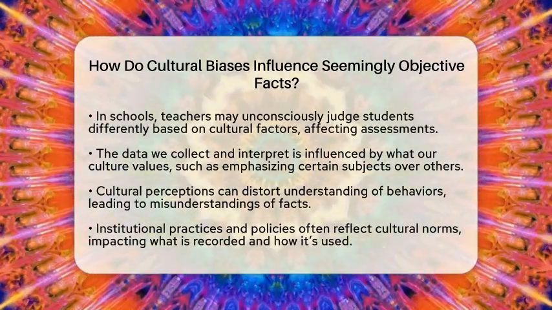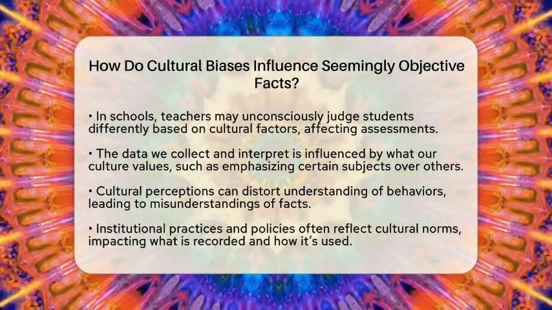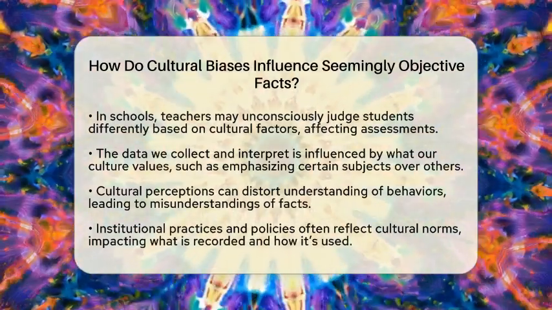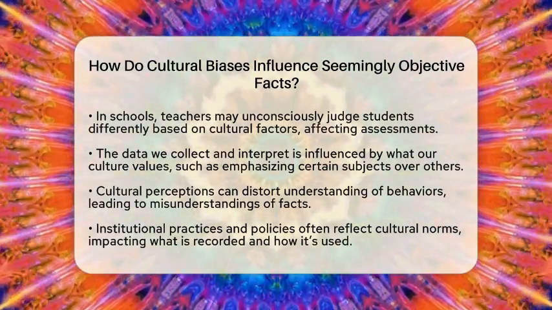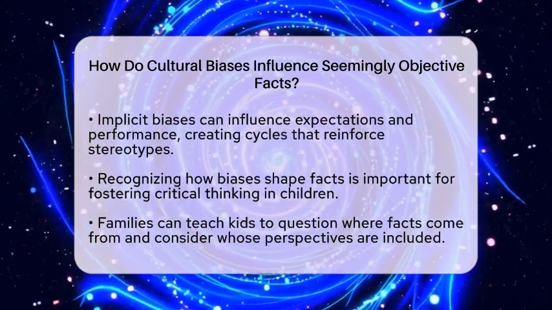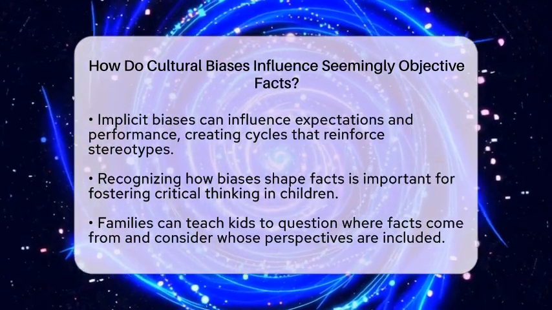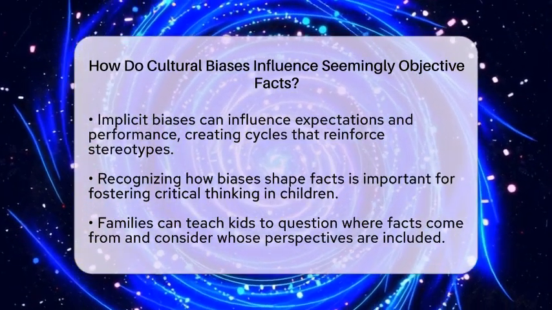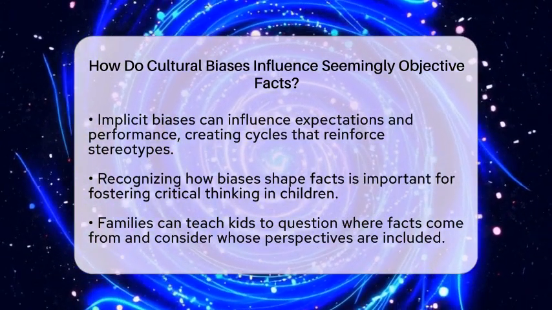Institutional and systemic biases are also at play. Policies and practices in organizations are often shaped by cultural norms, which influence what facts are recorded and how they are used. For example, disciplinary actions in schools may disproportionately target certain groups, not because of actual behavior differences, but because of cultural biases embedded in the system.